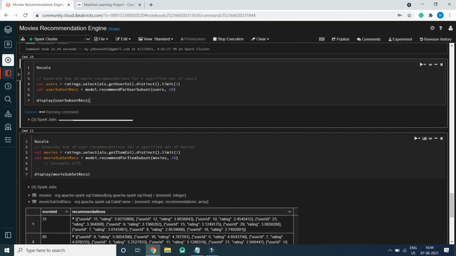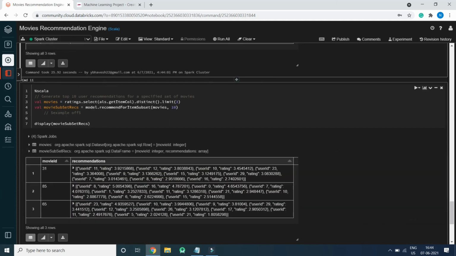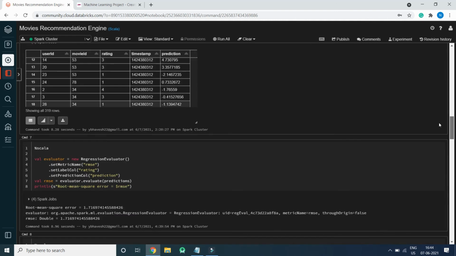And the same thing we have done for movies. We have selected only 3 movie IDs and are generating user IDs for those particular movies. That is the last statement: movies rating.select als.getItemCol.